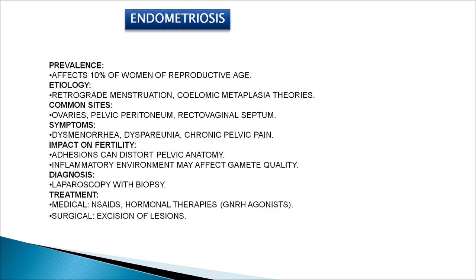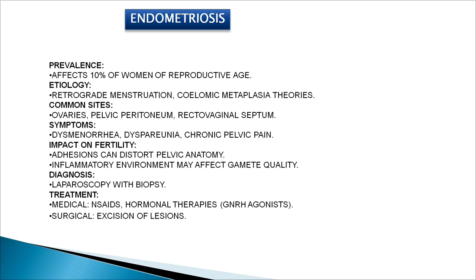Then there is endometriosis, which affects 10% of women of reproductive age. Basically, endometriosis is the finding of endometrial tissue outside the uterine cavity. So whenever it happens, it leads to complications. The etiology: many theories are there, like retrograde menstruation and coelomic metaplasia theory. The common sites of endometriosis are the ovaries, pelvic peritoneum, and rectovaginal septum.